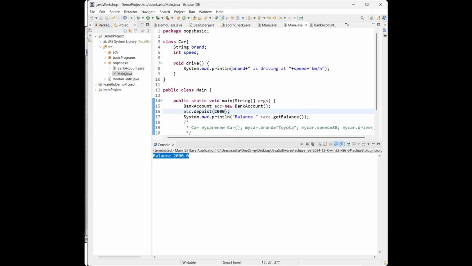So in this way, the balance variable is private, so it cannot be accessed directly. You need to use the deposit and getBalance methods. These are basically the setter and getter methods. This is actually encapsulation, which protects the data. Just like this, we can create one more program, like student marks, by using setter and getter methods.